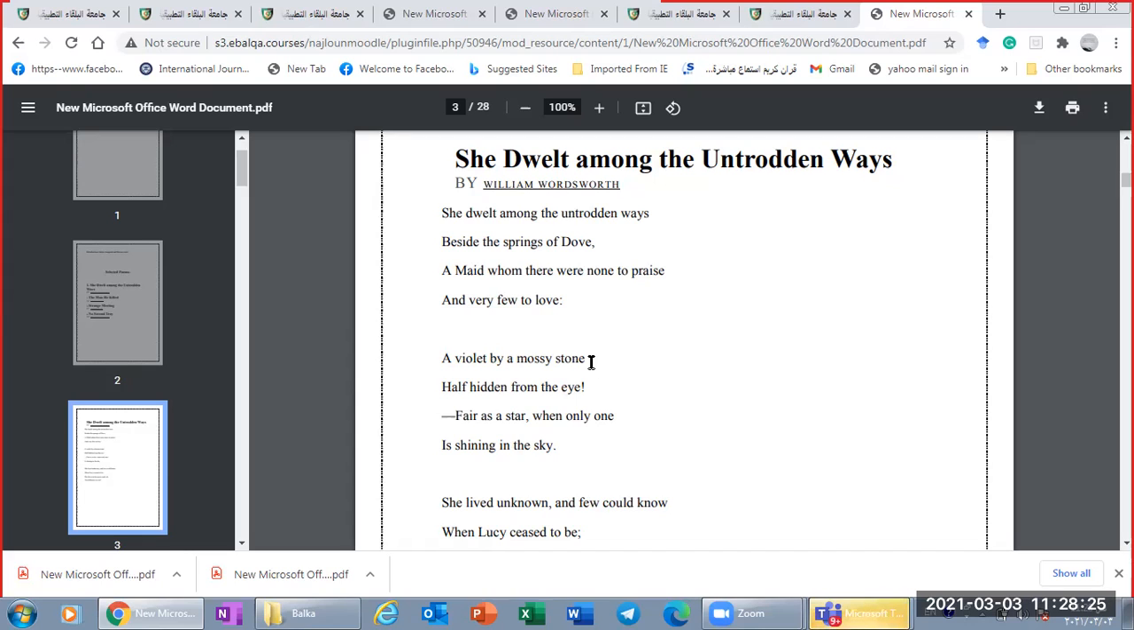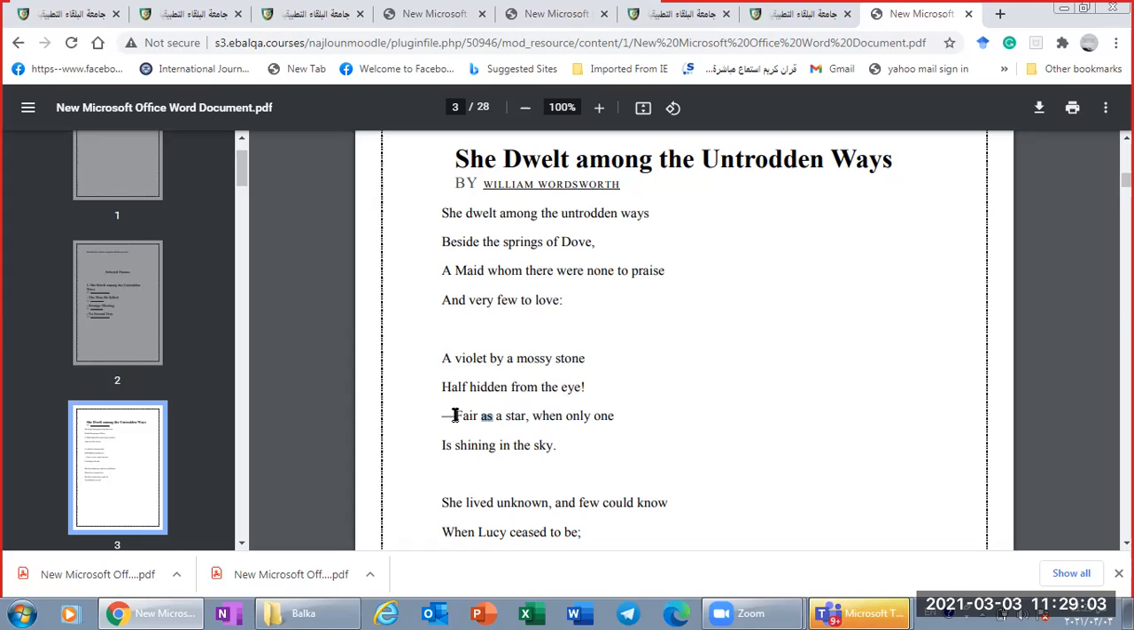Fair as a star, when only one is shining in the sky. Also, in this stanza, we have another figure of speech. Here we have a simile. The first one, we have a metaphor, a violet by a moss stone. But in the third line, we have a simile, fair as a star. When we say fair as a star, here we have the tool "as." He likened her to a star in her fairness and her beauty, when only one.